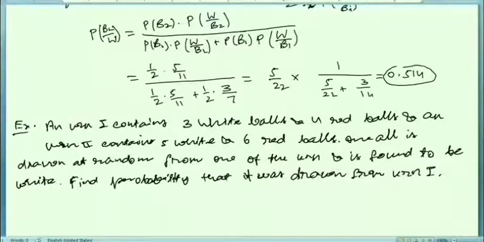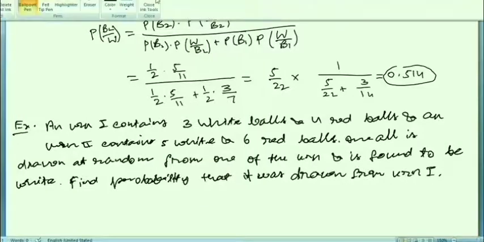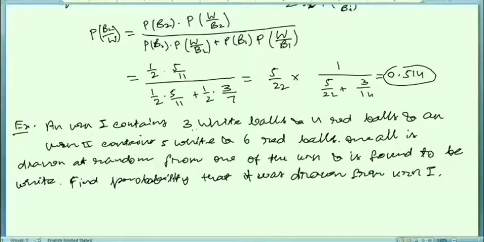And it is most similar to the previous question. An urn 1 contains 3 white balls and 4 red balls, and the second urn contains 5 white balls and 6 red balls. One ball is drawn at random from one of the urns, then it is found to be white. Then you have to find the probability that it was drawn from urn 1.